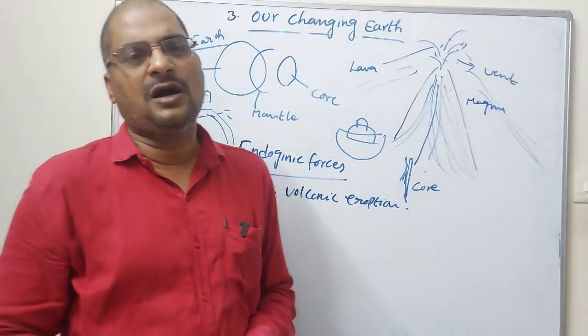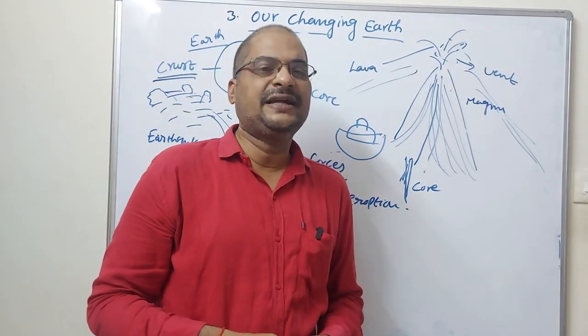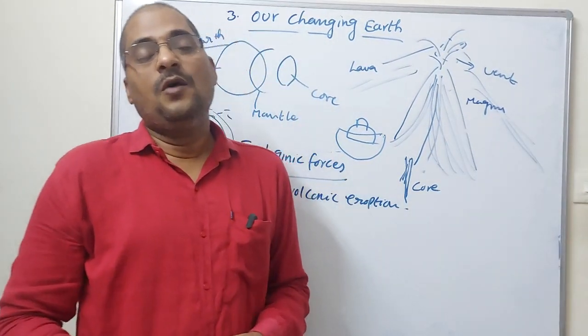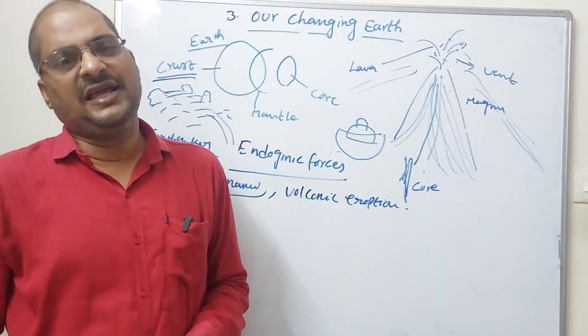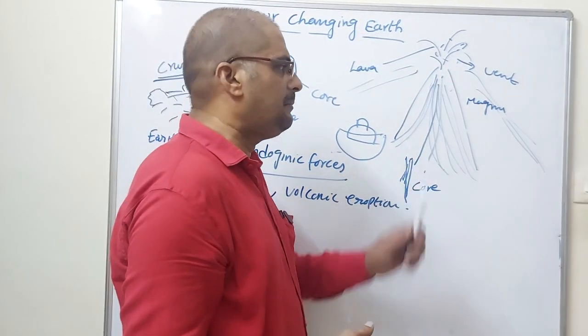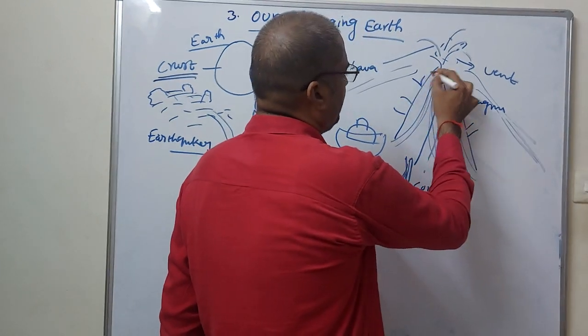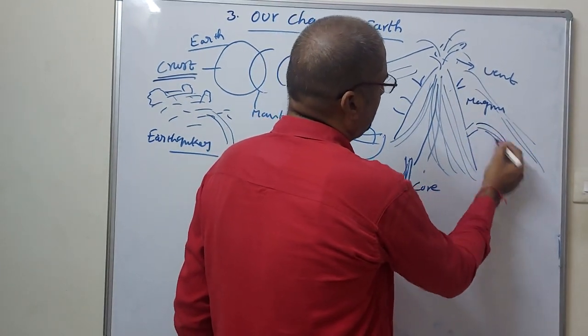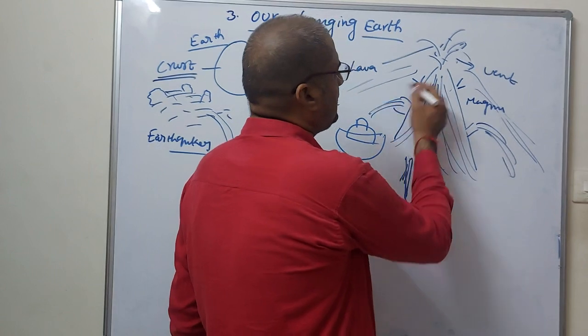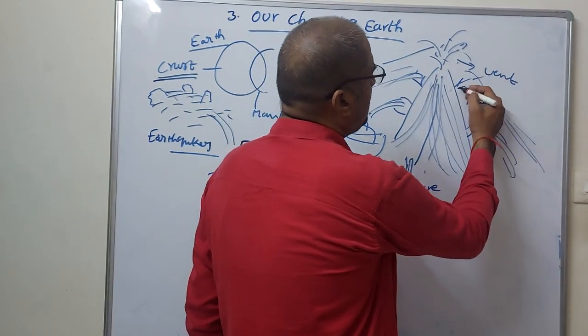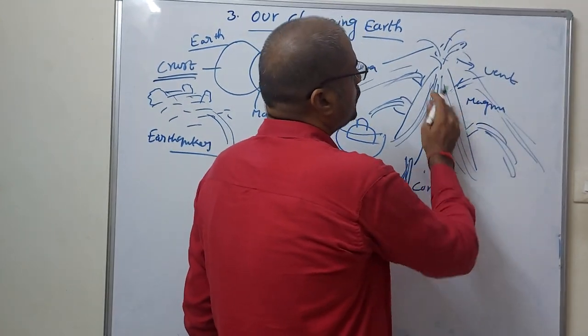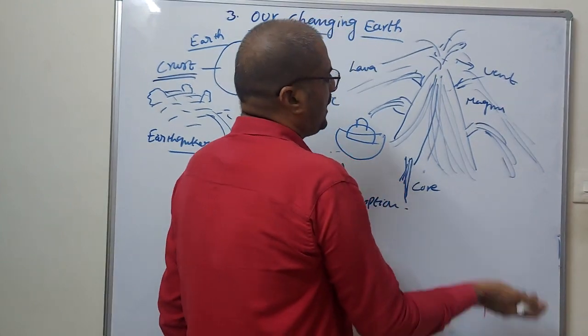So volcanic eruptions are of two types. One is where one vent is there. Sometimes there are several vents, releasing the magma coming up above the mountains.